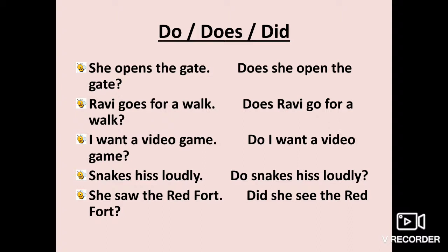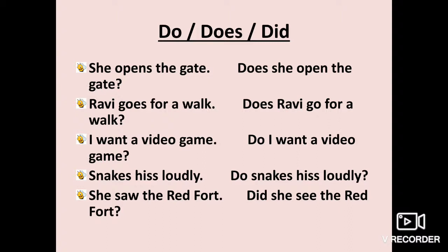I have told you earlier also, the plural verb will become singular with does. Next is, Ravi goes for a walk. So Ravi is singular and this sentence is in present tense. So does will be used. So does Ravi go for a walk? Goes will become go.